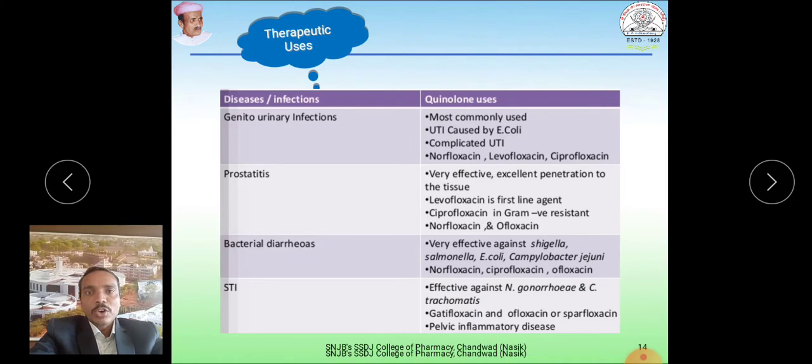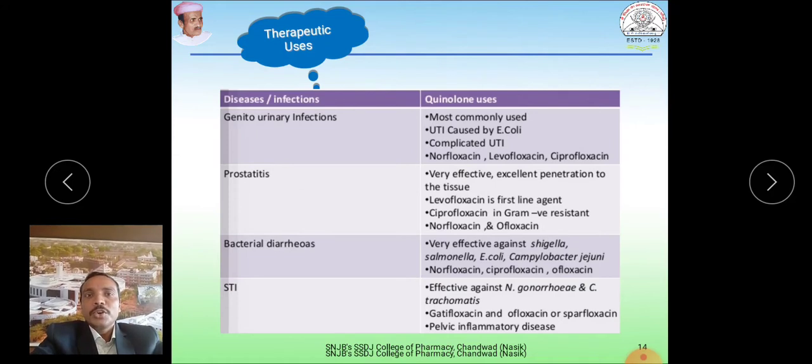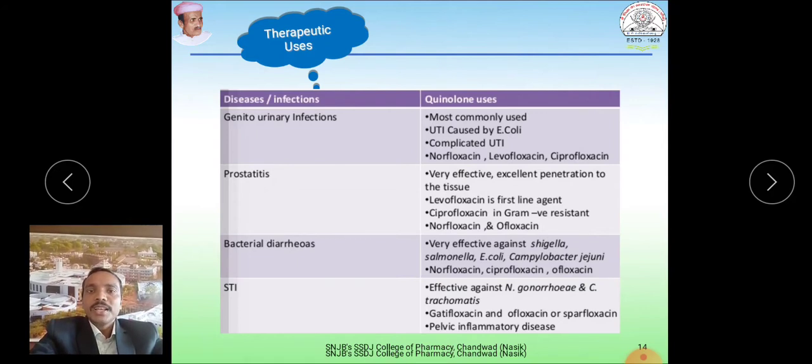Therapeutic uses: for what purposes can we use these fluoroquinolones? They can be used for genitourinary infections mainly, prostatitis, bacterial diarrheas and sexually transmitted infections. Mainly these are used for urinary tract infections, UTIs. In case of UTI caused by E. coli, in complicated UTI, the preferred drugs are norfloxacin, ciprofloxacin, levofloxacin.